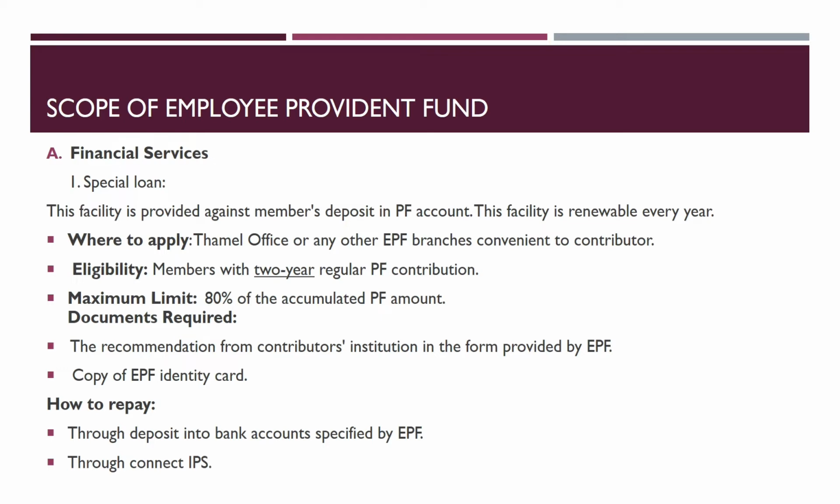Eligibility criteria. All the contributors who have been contributing regularly for 2 years are eligible for the special loan facility. The maximum limit for the loan is 80% of the accumulated PF amount. And the documents required are the recommendation from the contributor's institution in the form provided by EPF, that is, wherever the contributor is working in any organization, a recommendation is required from that organization in the form or the letter provided by the EPF. And the next is the copy of the EPF ID card.